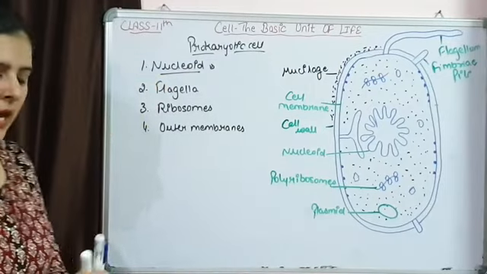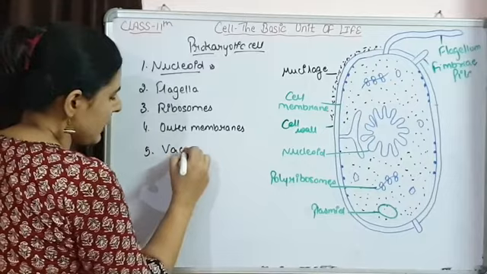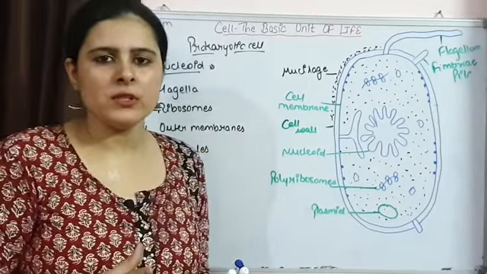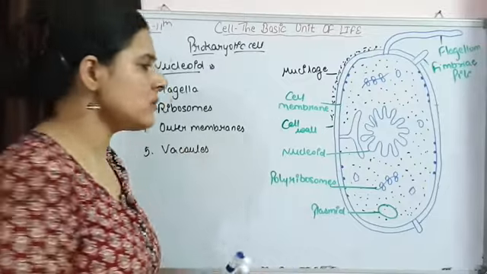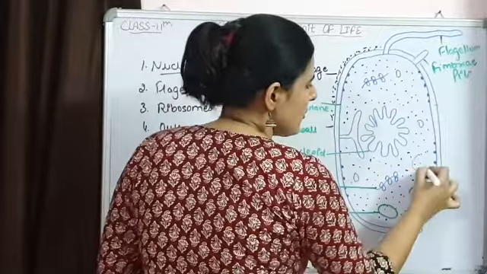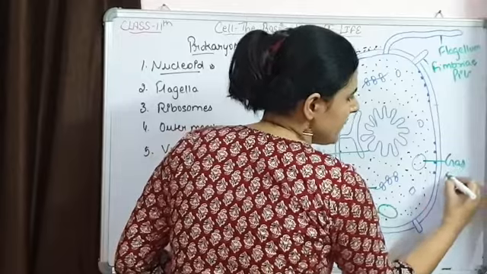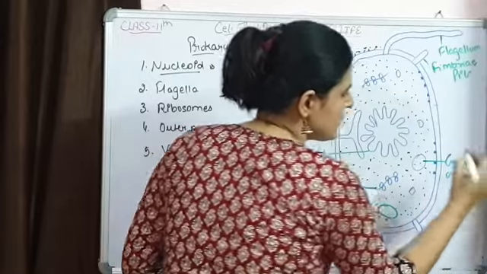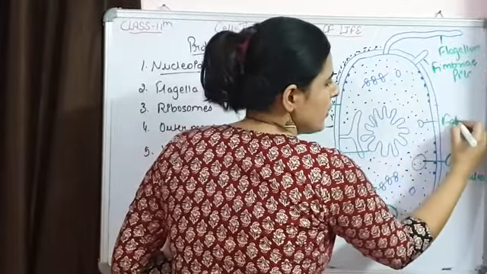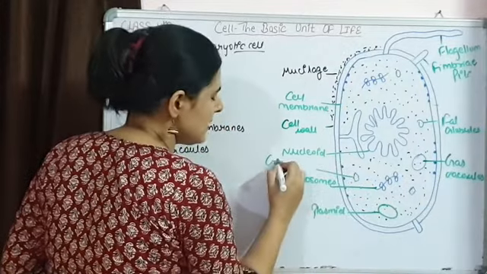So all around this cell wall a layer of mucilage is present. Now a prokaryotic cell is also having vacuoles, but here sap vacuoles are absent, while some gas vacuoles are going to be present. So some vacuoles are there which are mostly gas vacuoles, gas is filled in them. Then fat globules are present, and stored foods like glycogen are there.